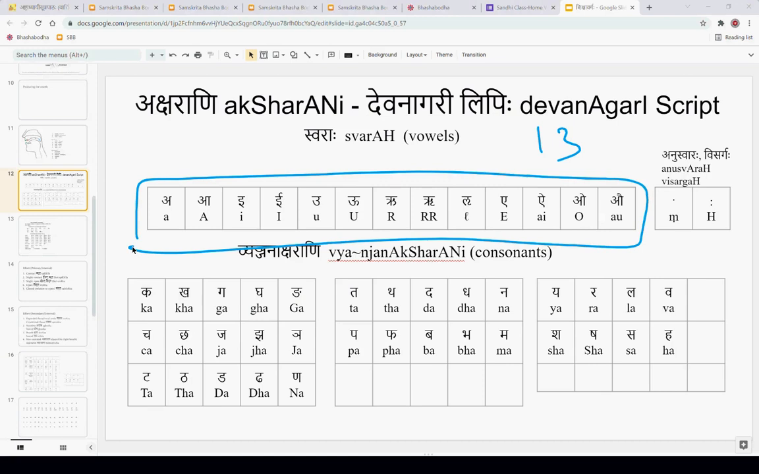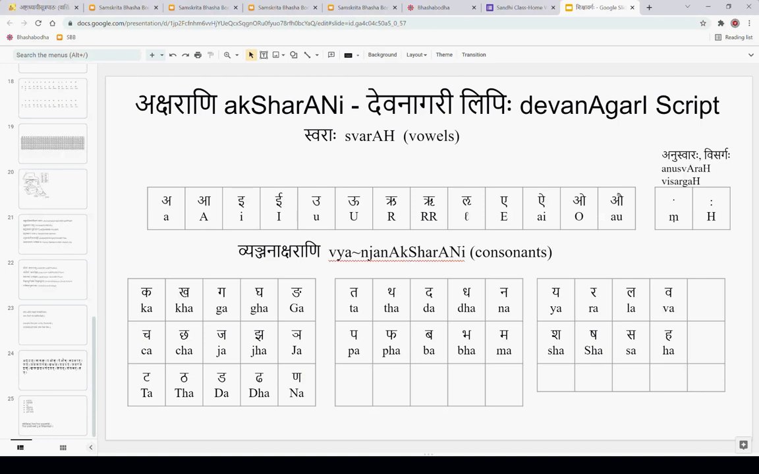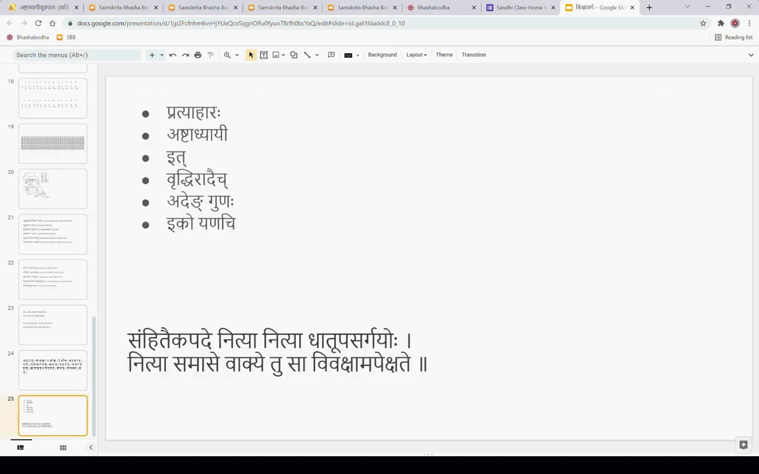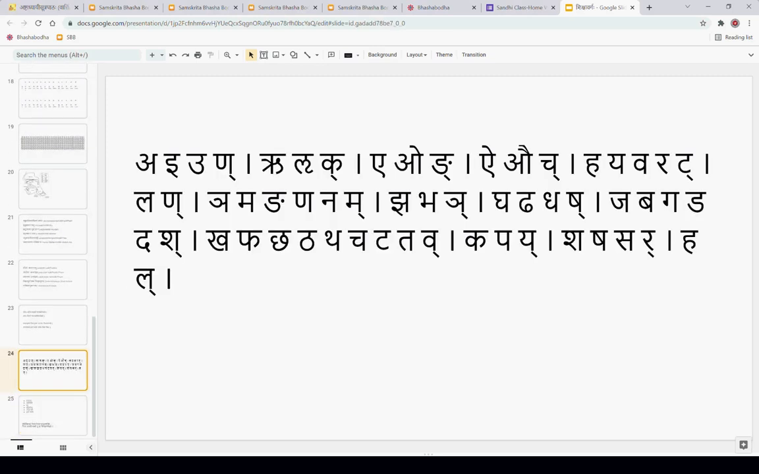Trayodasha, 13. So Ach stands for all these 13 at least. So Achi means in the group of this set of swaras. Okay? Same way, Vyanjana means all these ha, he, everything. Vyanjana means Ha, he, all these things.